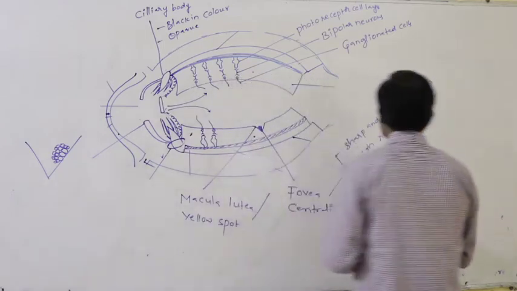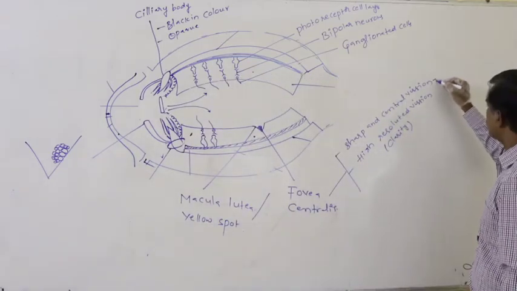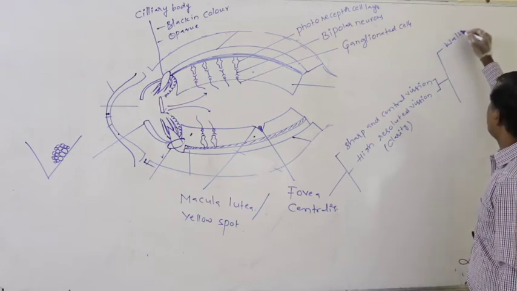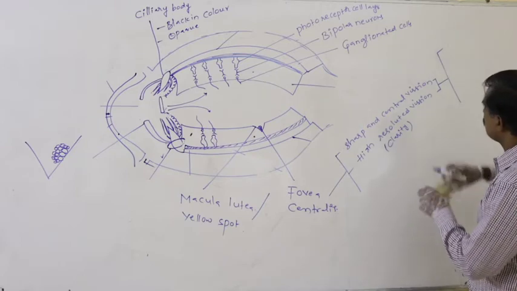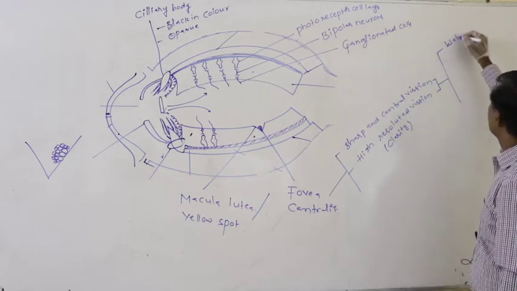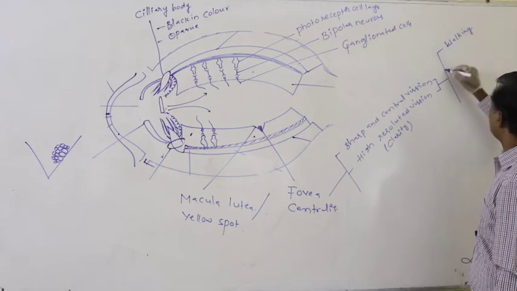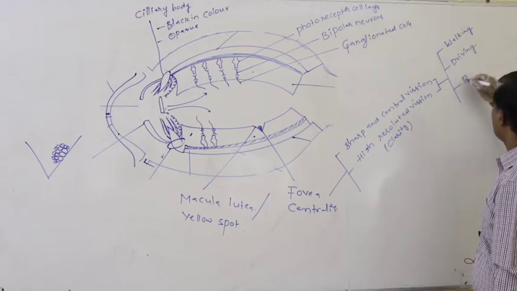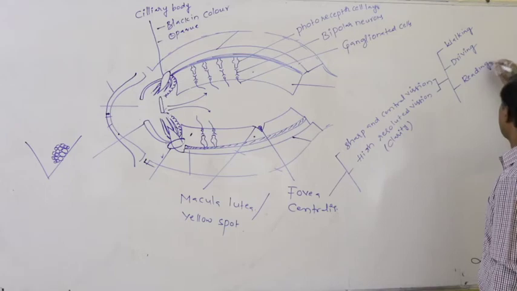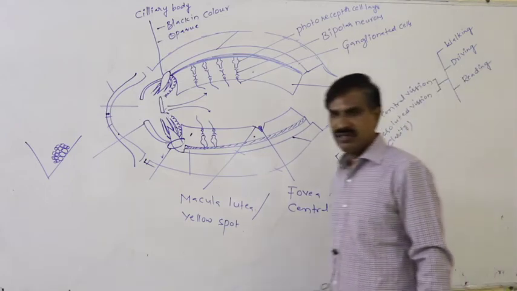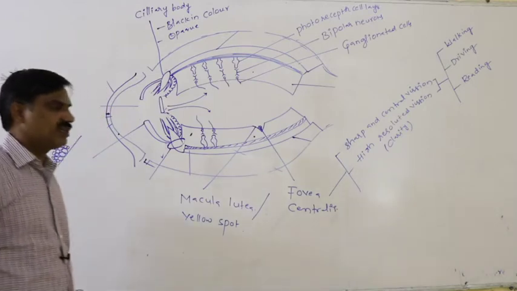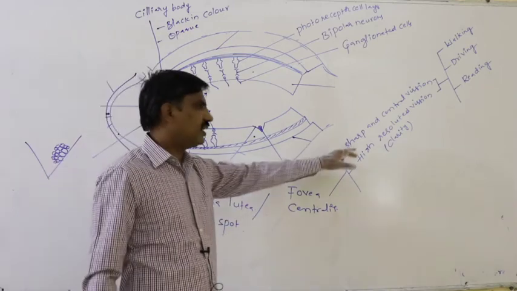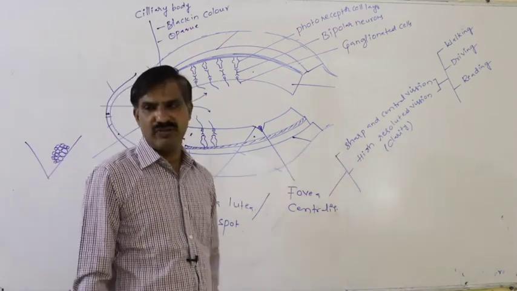This high resolution vision or sharpened central vision is necessary for walking, for driving, and for reading. For reading, for driving, for walking, this central as well as sharp vision, that is high resolution vision, must be required.